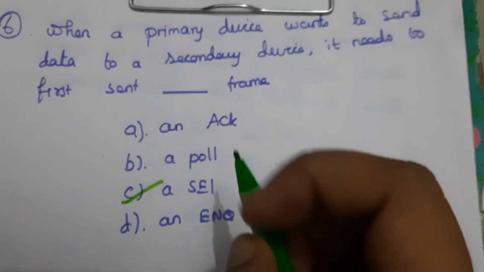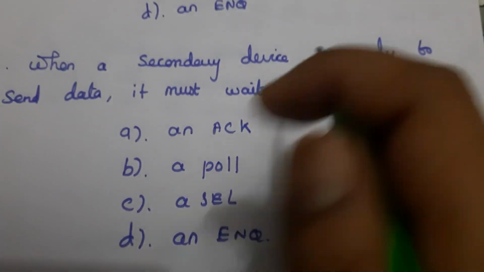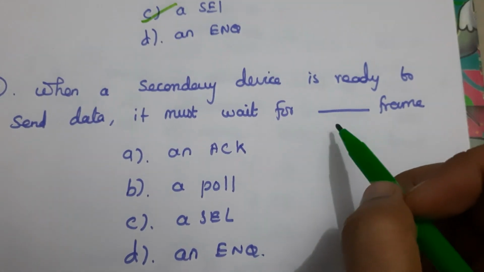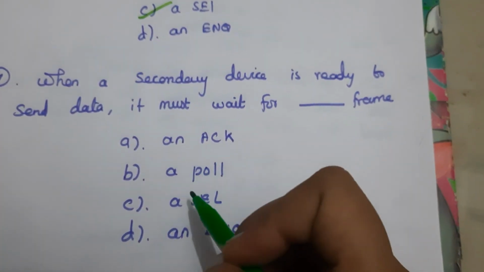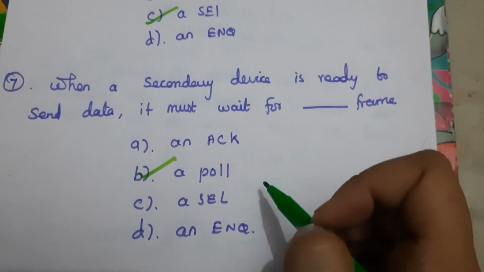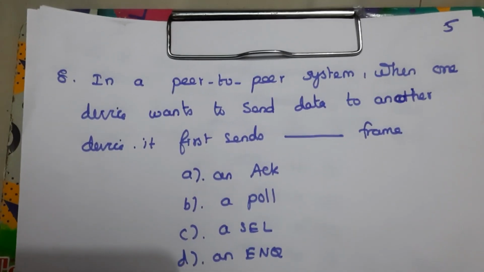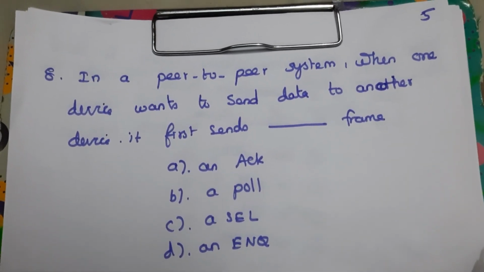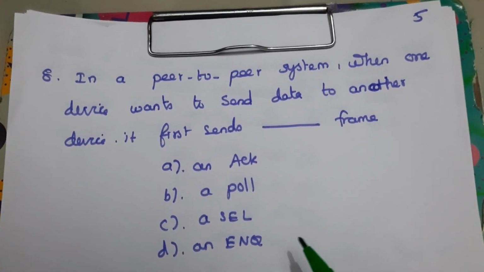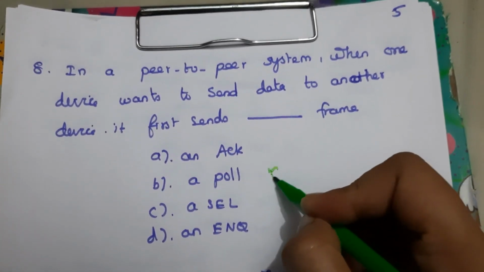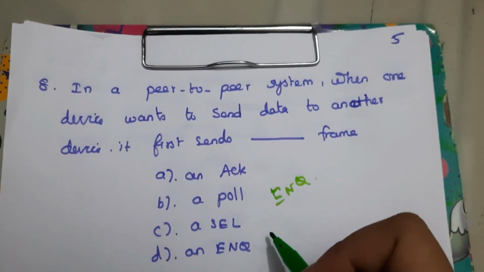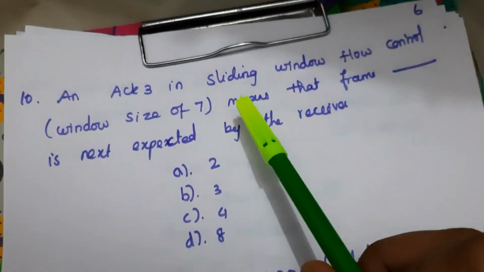This means select. Next question, when the secondary device is ready to send data, it must wait for a poll frame. So here the answer is B. In a peer-to-peer system, when one device wants to send data to another device, it first sends an enquiry frame. That means ENQ frame. So first it sends the enquiry frame. Here the answer is D.